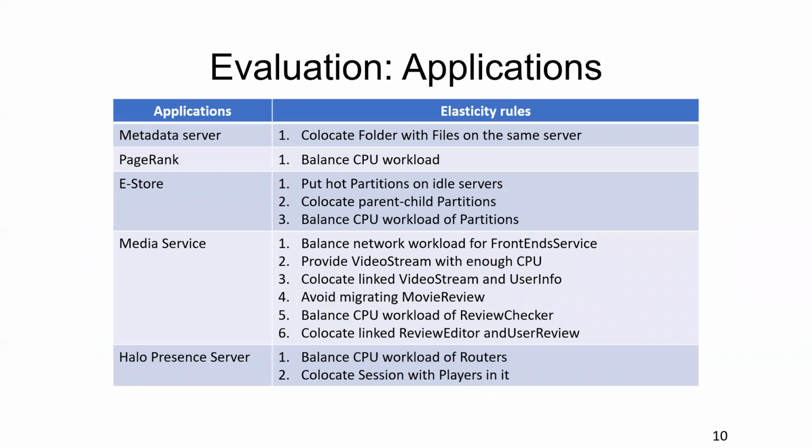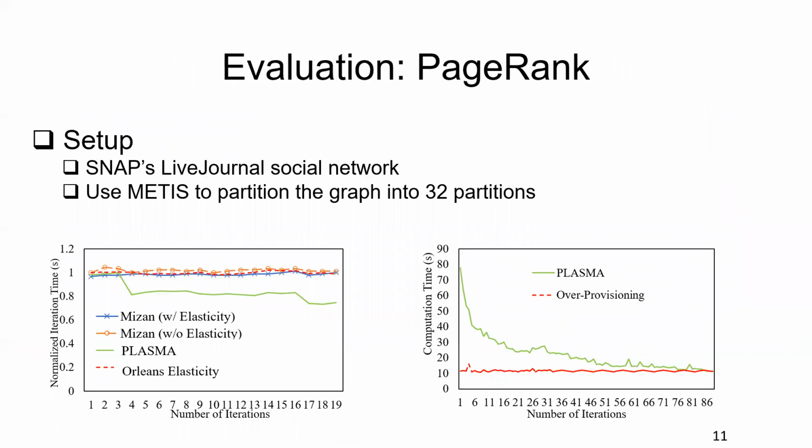So we have implemented Plasma programs for more than 10 applications, and we use 5 of them to evaluate Plasma. Here, I would like to show one experiment, PageRank. We chose one graph from a popular graph repository, and we use Metis to split this graph into 32 partitions.